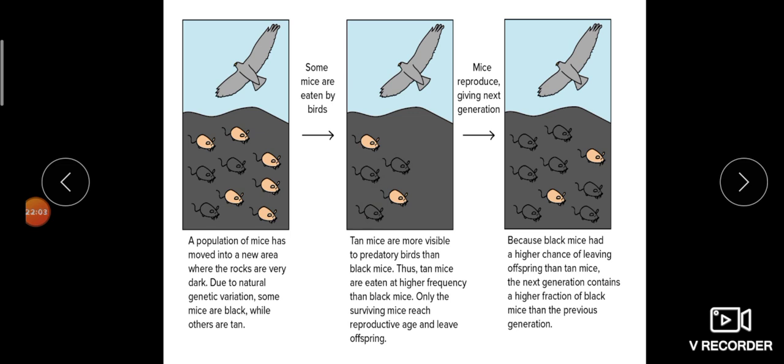So the black colored mice are more favorable to that environment and escape from the predator, so more black colored mice are produced, and the environment selects the black colored mice. So this is also an example. Now we take this example for natural selection.